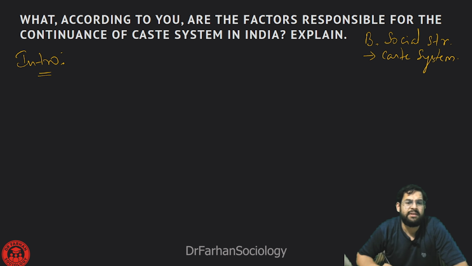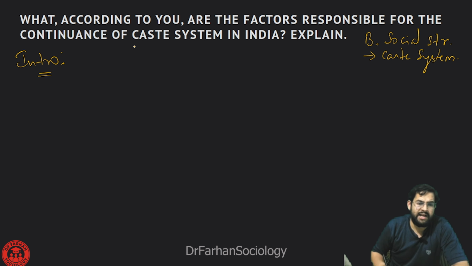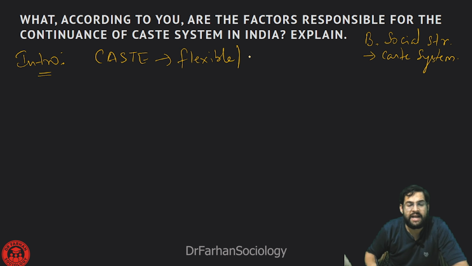The first thing the examiner would want to know is how you see caste system. Here, caste system is a phenomenon which is present in a flexible manner, taking different forms and shapes, and even if it is flexible in nature, people associate it with open societies.